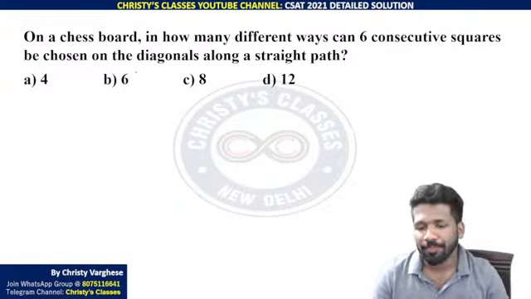Next question is also a very good question. Chessboard. If the image of chessboard is there, it is very simple question. I will explain. On a chessboard, in how many different ways can 6 consecutive squares be chosen on a diagonal along a straight path? So if this is a chessboard, this is 6 consecutive. Consecutive means next values. This is one set of 6 consecutive squares.